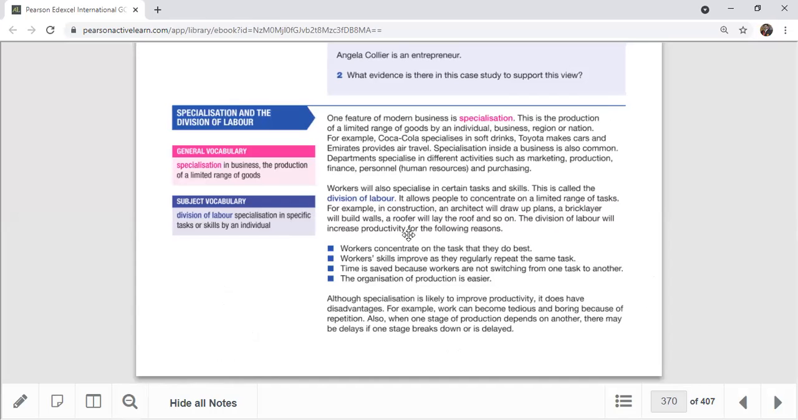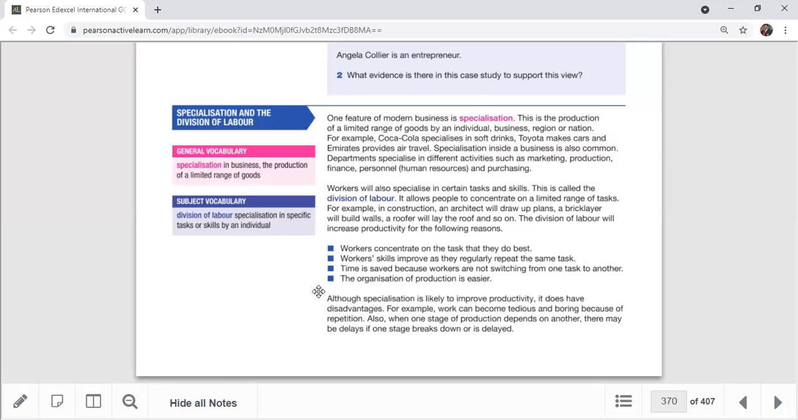First, workers concentrate on the task they do best. Secondly, worker skills improve as they regularly repeat the same task. Also, time is saved because workers are not switching from one task to another, because they are always doing the same thing. And production is easier to organize. So these are the main advantages of division of labor.